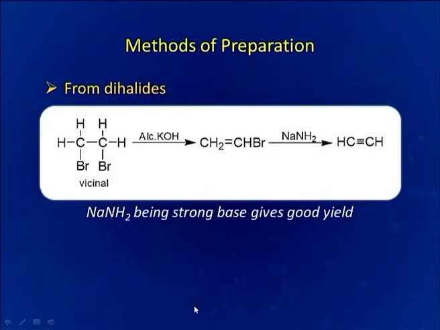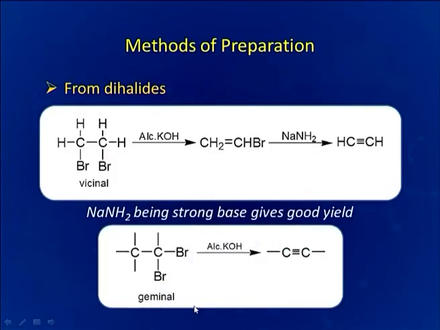Methods of the preparation of alkyne. There are many methods from which we can prepare alkynes. Now, simplest methods are from dihalides. This is the example of vicinal dihalide where halogen atoms are present on adjacent carbon atoms. And here is the case of geminal dihalide where both of the halogen atoms are present on the same carbon atom.